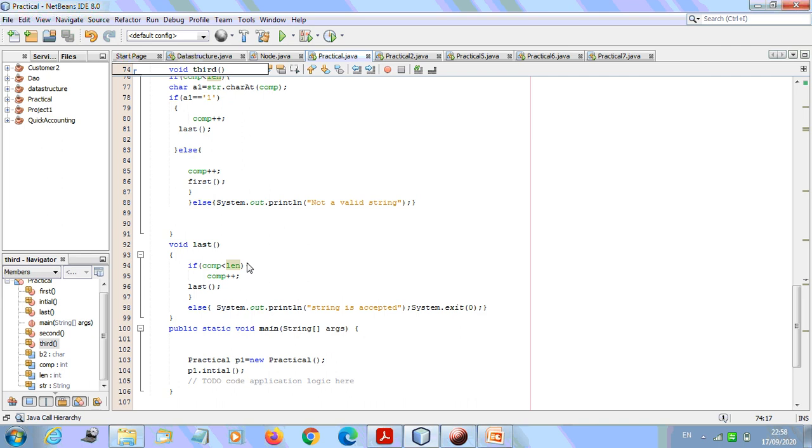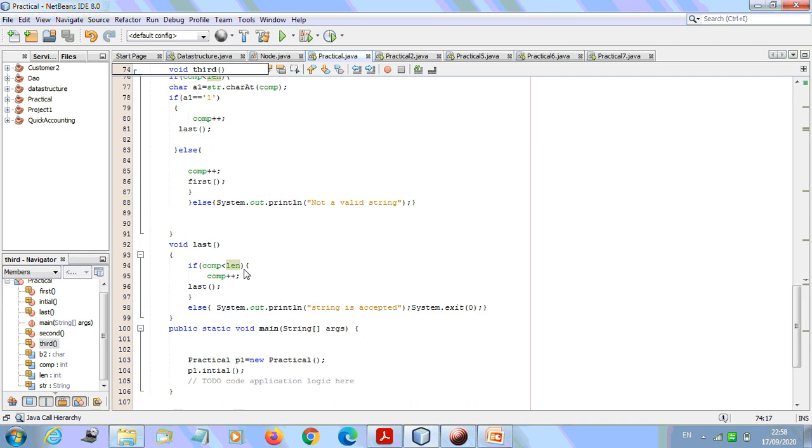When we reach the last, remember that DFA, in last we have a self loop for 1 and 0. So once I get 3 consecutive ones, in the last state either we give 0 or 1, it is not going to affect the language because we already got 3 consecutive ones.